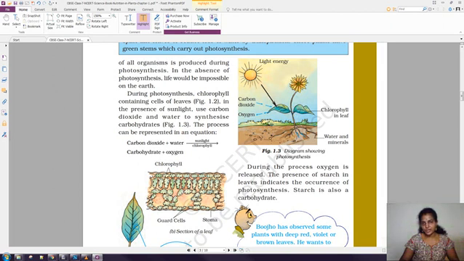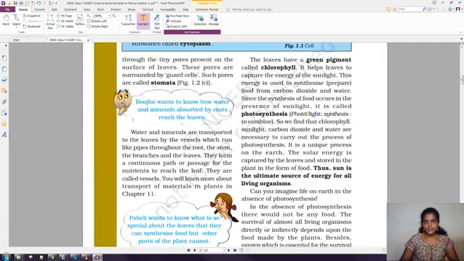Okay, and this is the root system which is present below the soil, right? Even though it has many parts, here the leaves are performing the photosynthesis process. That point we have to remember. What is the reason? This leaf has chlorophyll pigment. This chlorophyll pigment gives green color to the leaf as well as traps the sunlight. Okay, so this is very important.